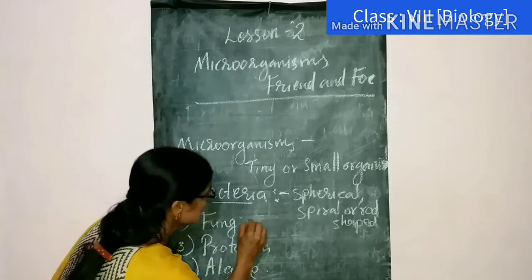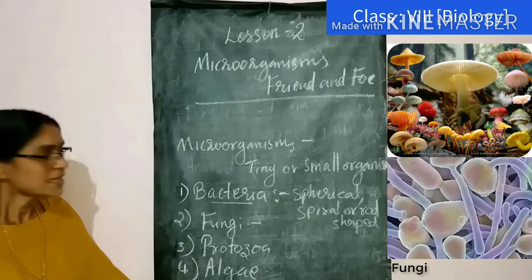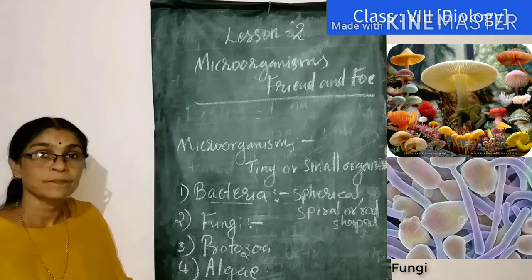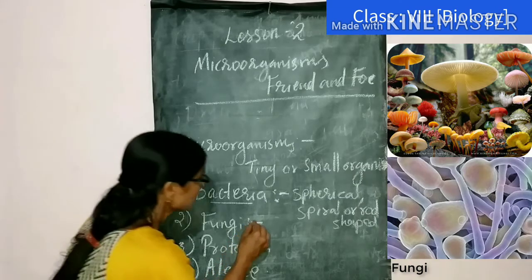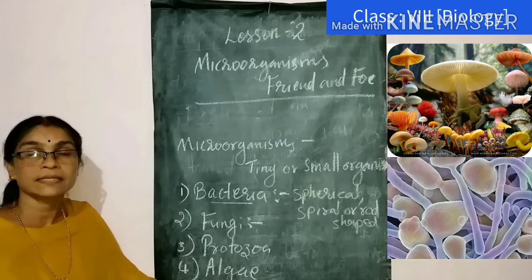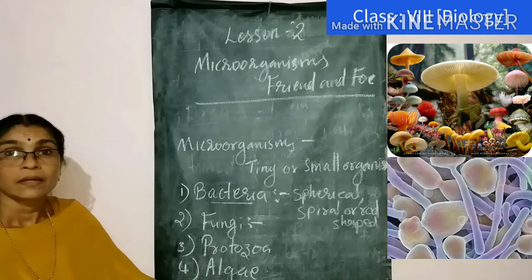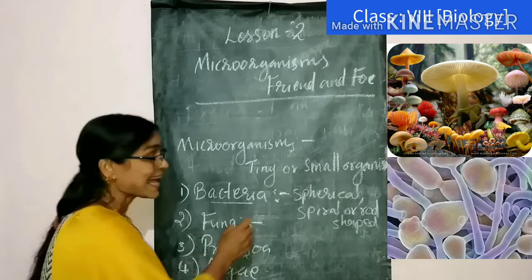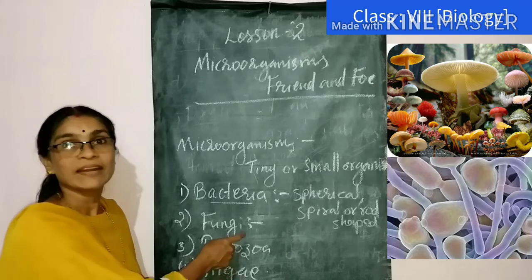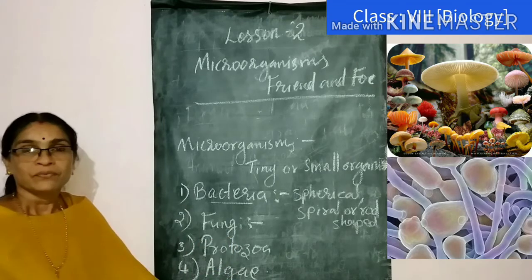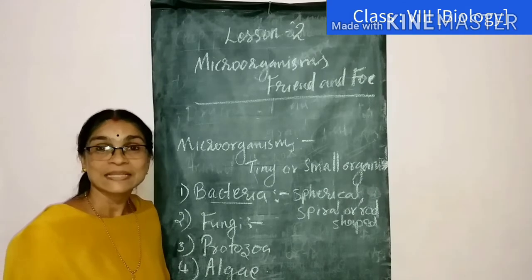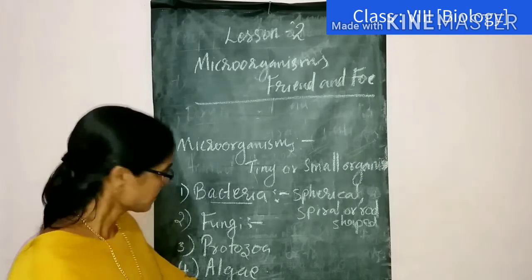The next group is fungi. We know that fungi are multicellular organisms, and they have different structures, like we can see in rotten bread. Agaricus, do you see agaricus? Mushroom is one example. Fungi also cause many diseases like dandruff and some skin diseases, etc.